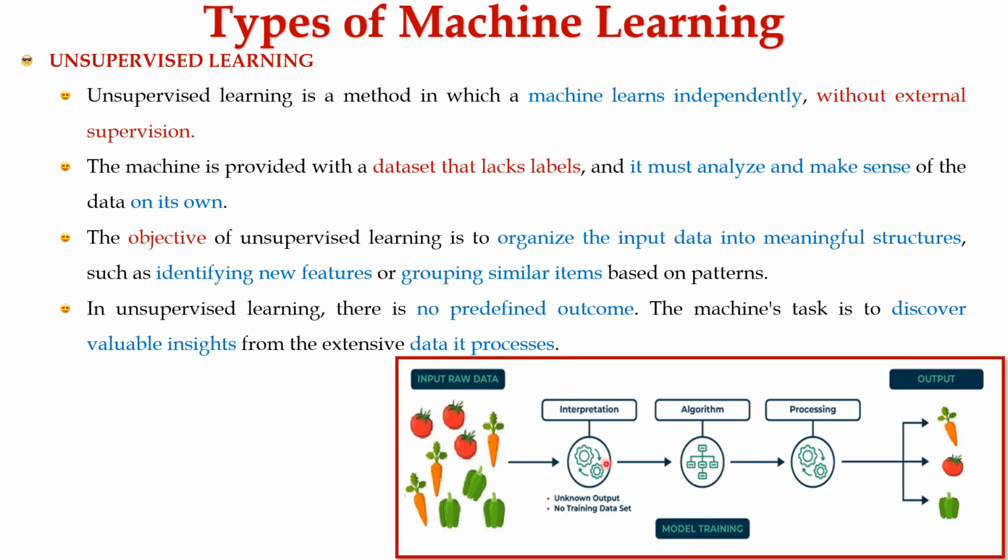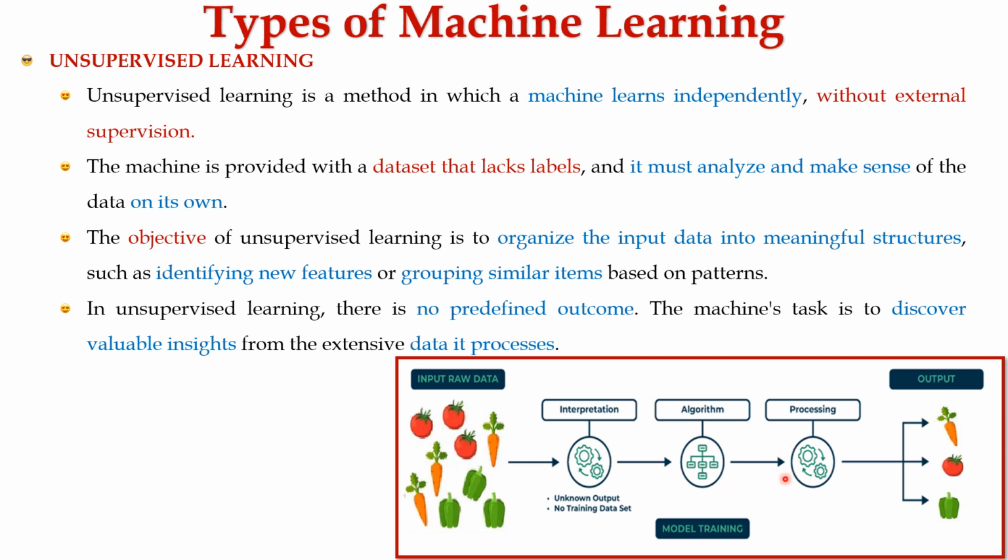Here, the image demonstrates the working of the unsupervised learning process. Here we have input raw data without labels, with images of vegetables. The ML model is trained with unlabeled data during the training phase.